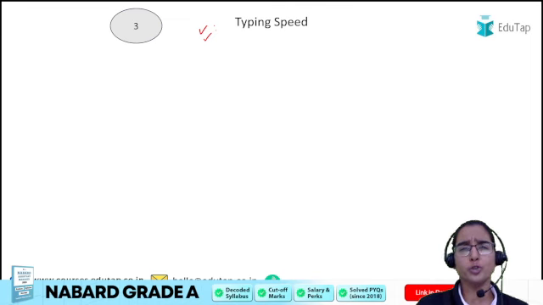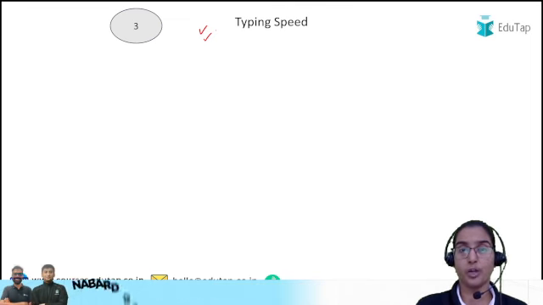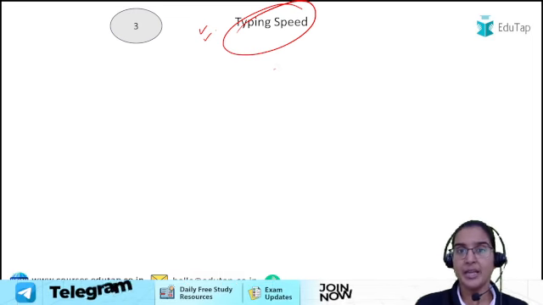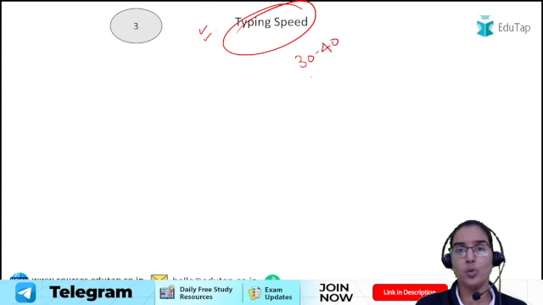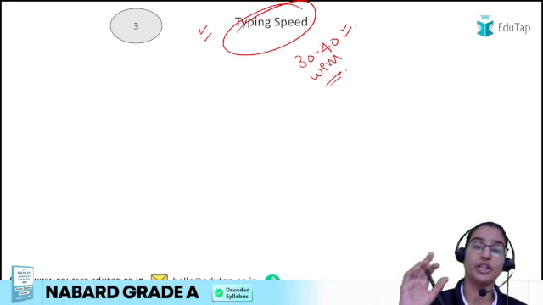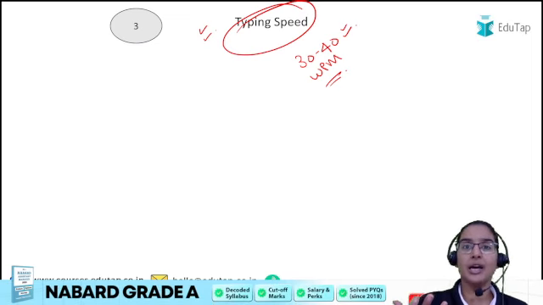A lot of students struggle at this particular point, that the typing speed is not that great. See students, if you want to complete your paper on time, then you do require a typing speed of 30 to 40 words per minute, right? And this typing speed is required because along with the typing, when you look at a particular question, you need time to read that question. You need time to think of the answer that you are going to write.